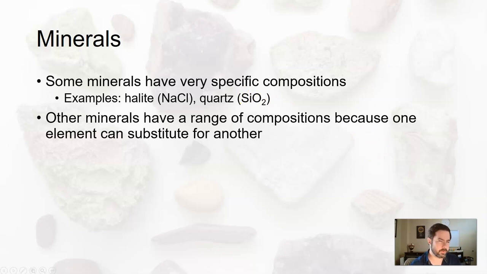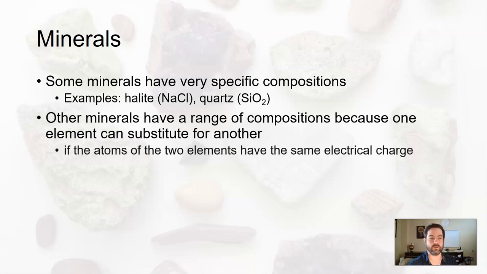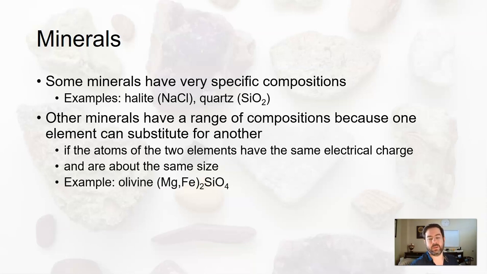But sometimes others have a range, and it's okay. Some have a range of compositions because one element can kind of substitute for another. But that can only occur if the two elements have the same electrical charge, the one that wants to swap for the other, and it's about physically the same size. An example of that would be the mineral olivine. So you can either have magnesium or iron, Fe is iron, in the chemical formula, along with silicon and oxygen.